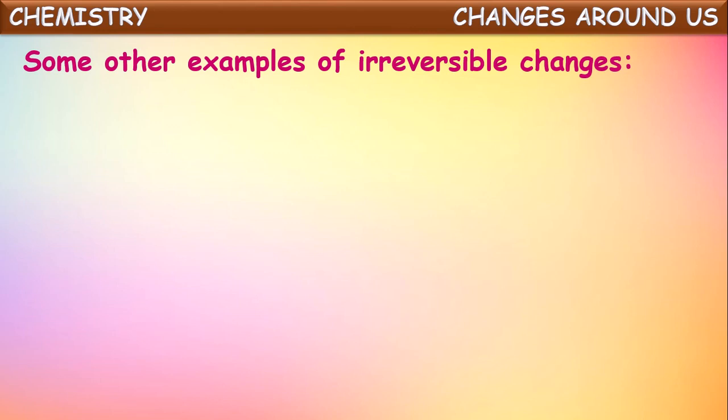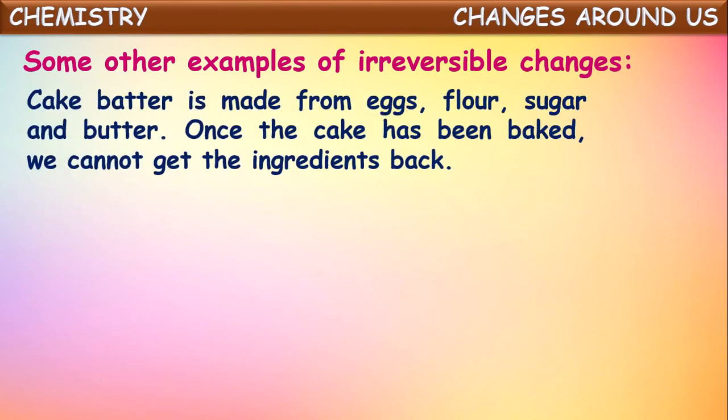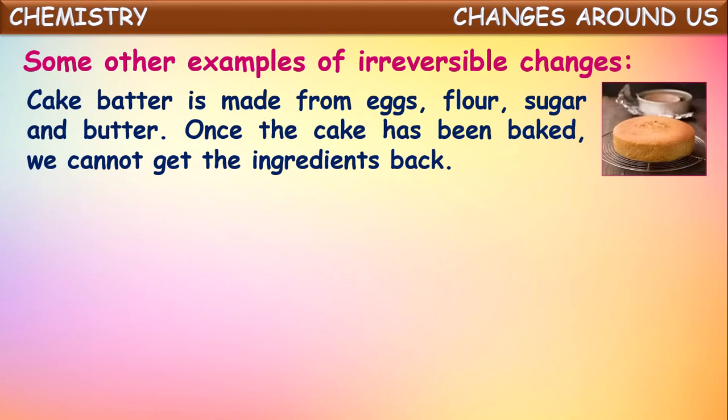Some other examples of irreversible changes let us see here. One of them is cake batter, made from eggs, flour, sugar and butter. By mixing these all and baking them, they get cake. Once the cake has been baked, we cannot get back the ingredients taken for making the cake. Can we get it back?